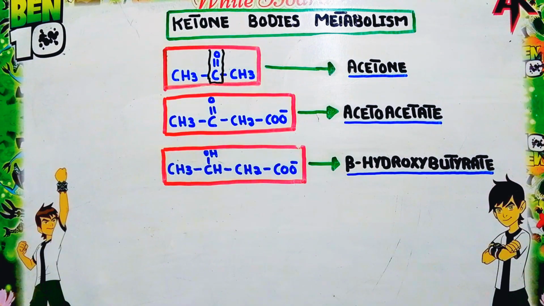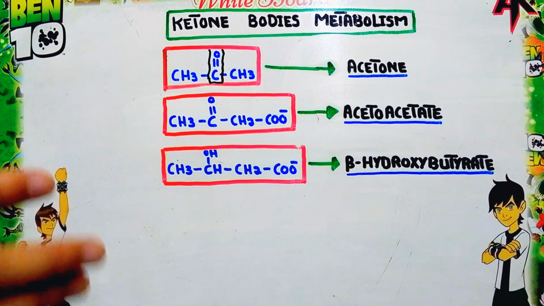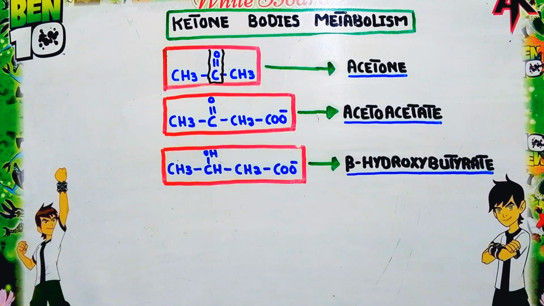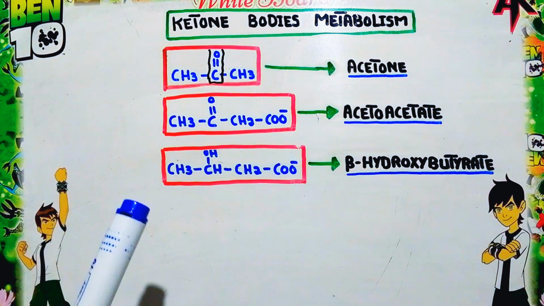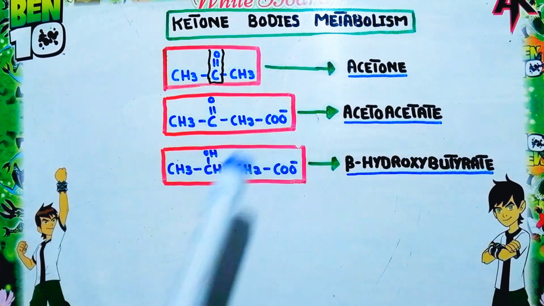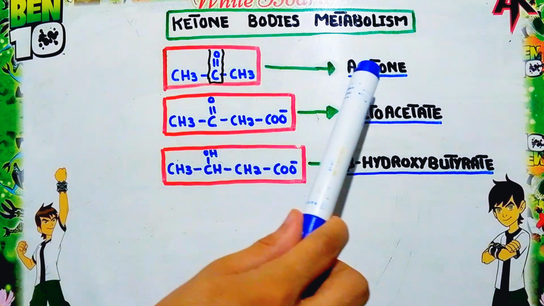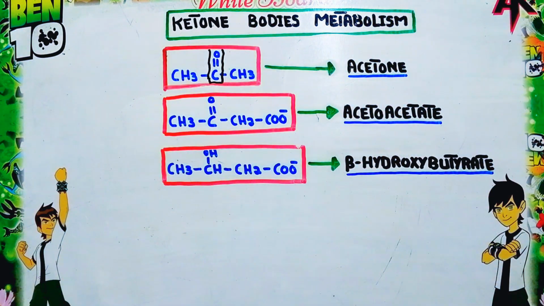Now what is the importance of these ketone bodies? These ketone bodies are water soluble compounds, and they are used by our bodies for energy purposes. That's why the ketone bodies are very important for us, as they give us energy. Again, acetone is an exception because it cannot be oxidized in our body and cannot give us energy. After the formation of acetone, it is readily exhaled from our body through the lungs.